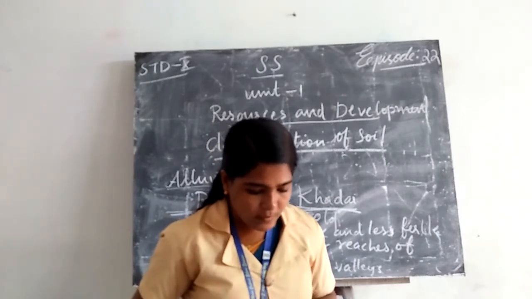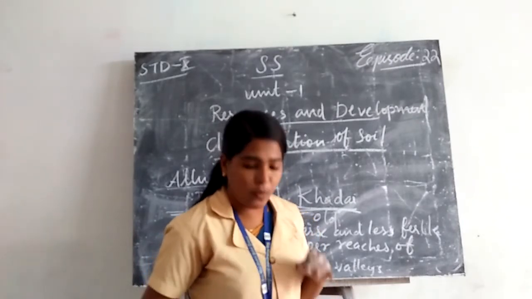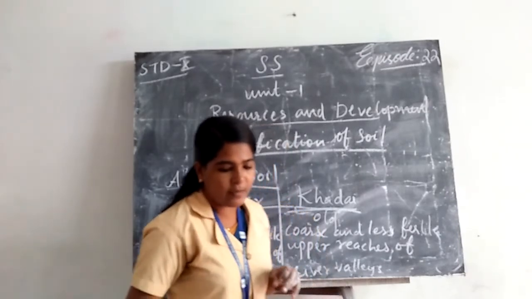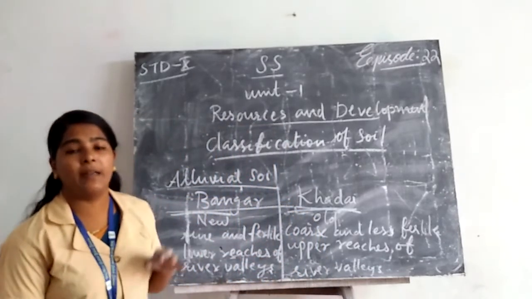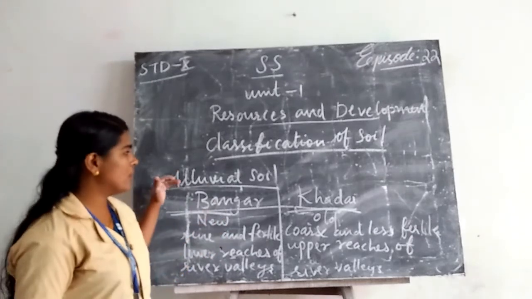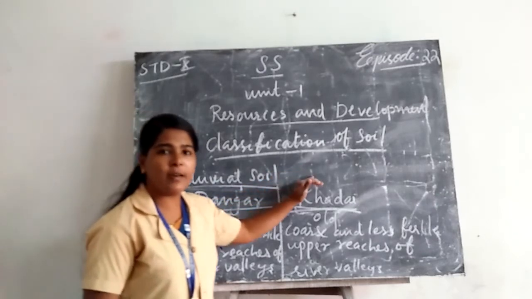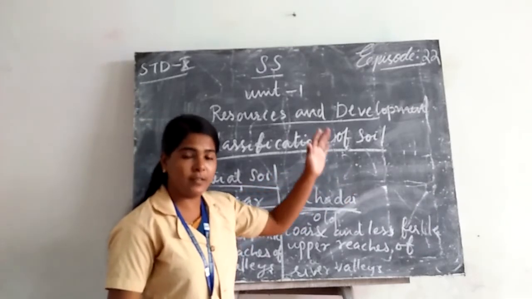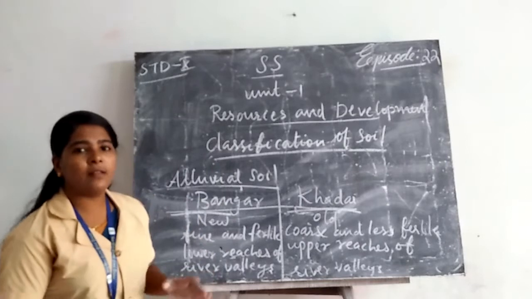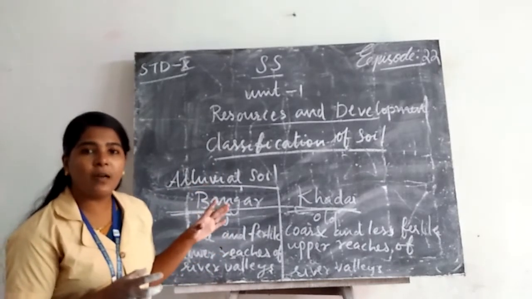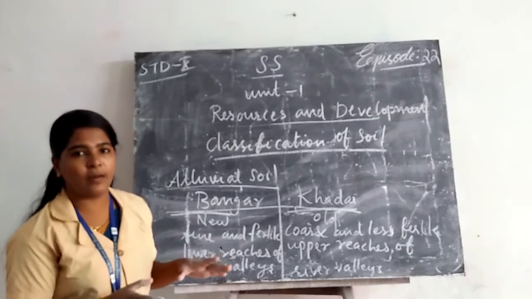Mostly these soils contain adequate proportions of potash, phosphoric acid and lime, which are ideal for the growth of sugarcane, paddy and wheat. In alluvial soil we can cultivate paddy, sugarcane and wheat. In North India, the crops more cultivated are paddy, wheat and sugarcane.